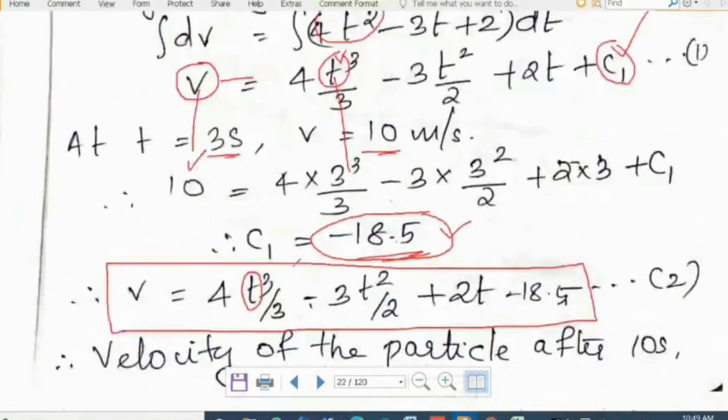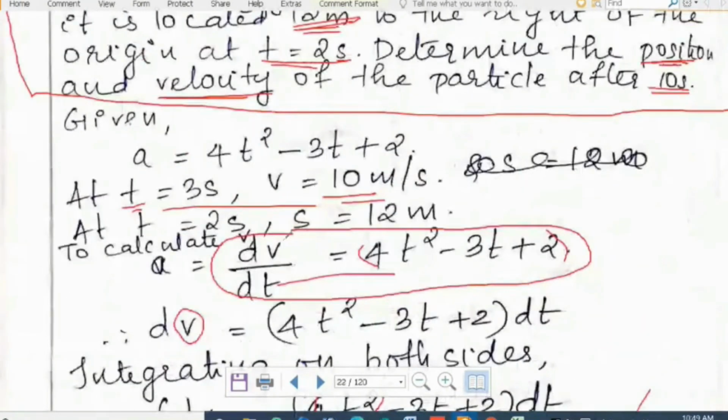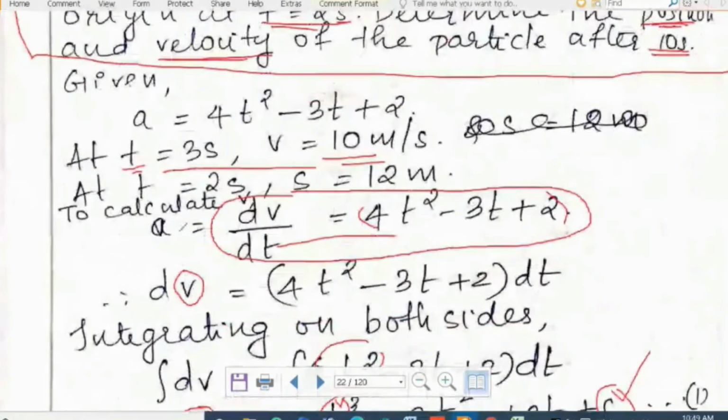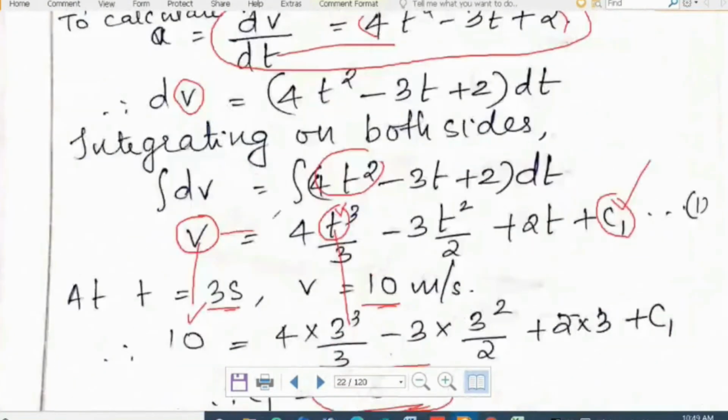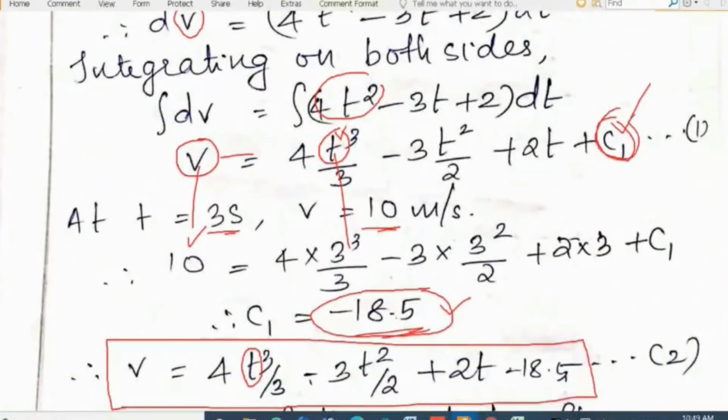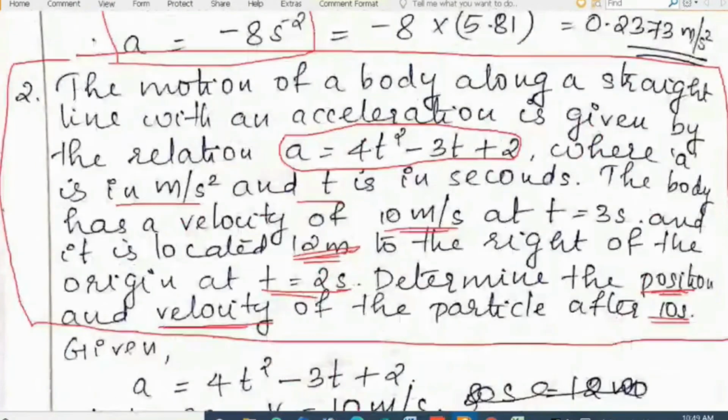So in this, we have used the equation for acceleration, a is equal to dv by dt, because the equation given was acceleration is equal to 4t square, a function of time. So we use the equation a is equal to dv by dt, in which acceleration, velocity, and time are involved. We got the equation for velocity here. Then there is a constant of integration. We use the first set of conditions given, at t is equal to 3 seconds, 10 meter per second was the velocity.